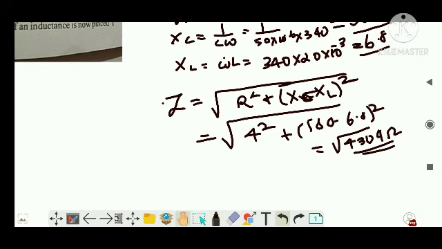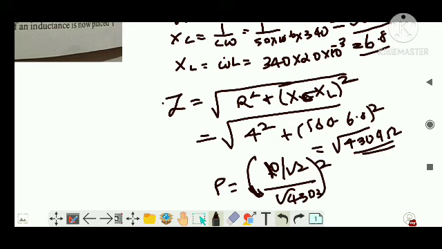Now we have found both VRMS and Z. So just calculate: P is equal to IRMS squared, that is 10 by root 2 divided by root 4304 whole squared, into 40. You will get around 0.51 watt. That is your answer. Clear?